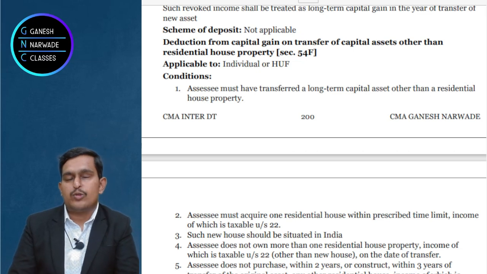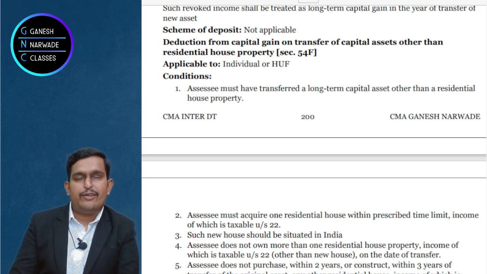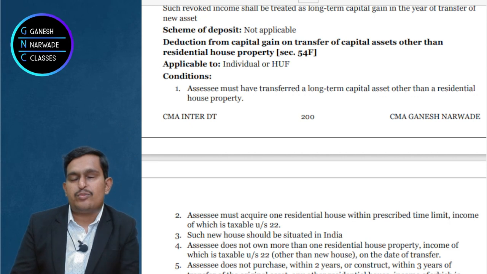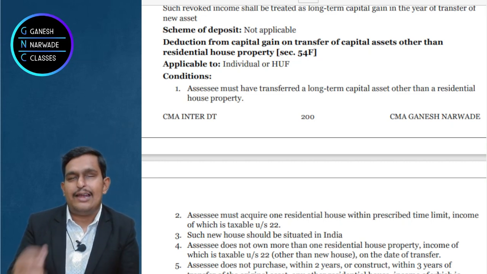Now the residential house property which I will discuss under this section should satisfy these three conditions. Section 54F talks about deduction in respect of transfer of long-term capital asset other than residential house property. This deduction is given only to two assessees, that is individual and HUF.